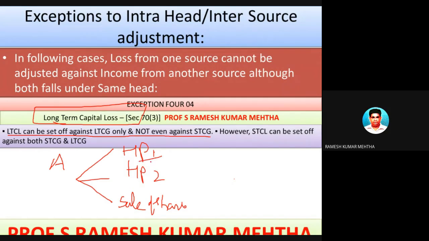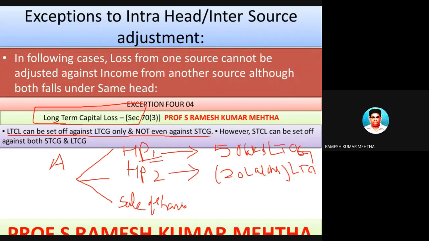Now, this house property was bought some 20 years back, and this year he sold it and made a profit of some 50 lakh rupees. Similarly, this second house property was purchased some 20 years back, and he made a loss of some 20 lakh rupees. So this is long-term capital gain, and this is long-term capital loss.